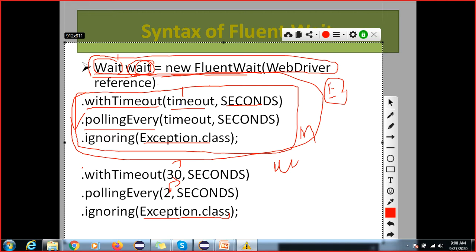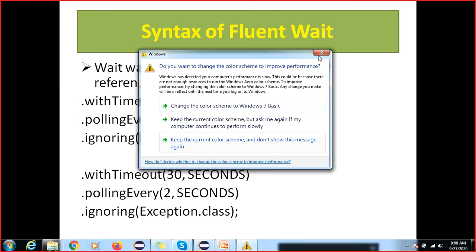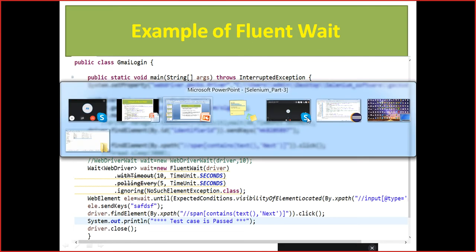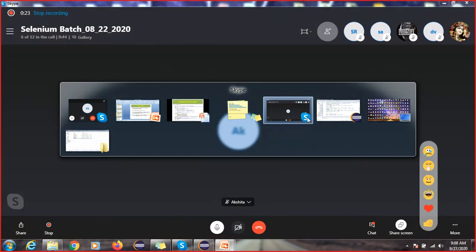Okay, so here you can give the time. It will poll every 2 seconds, and this will handle any exception, right? So this is how to do that, with timeout and polling every. So let me try this with code. Whatever code we have done, we can try with that. Same thing, but here I did not add one more thing. You have to also add it over there.